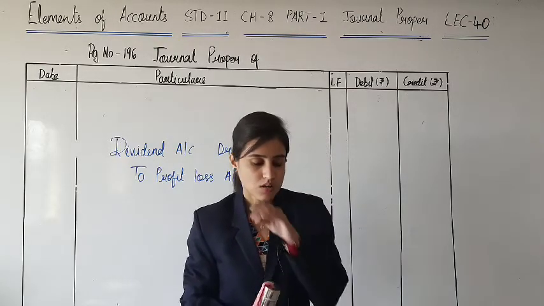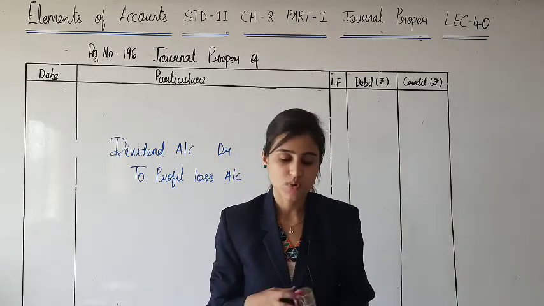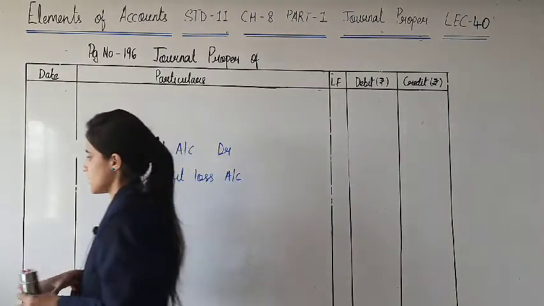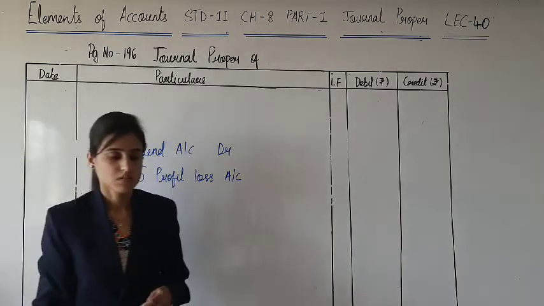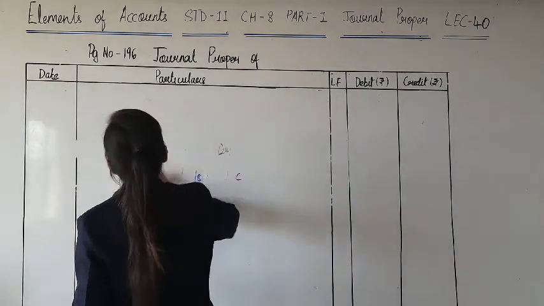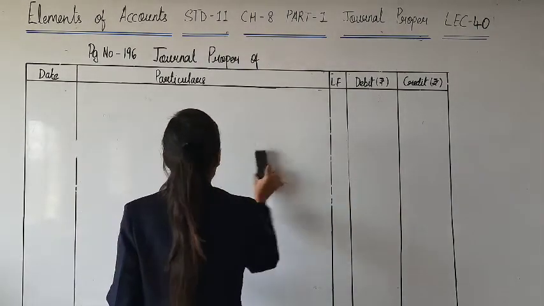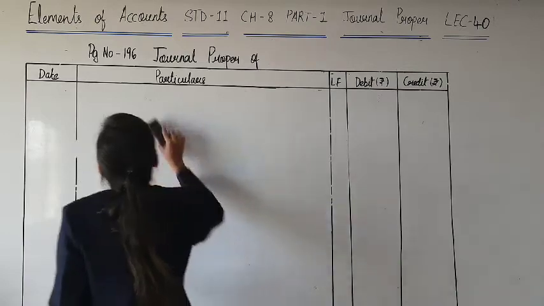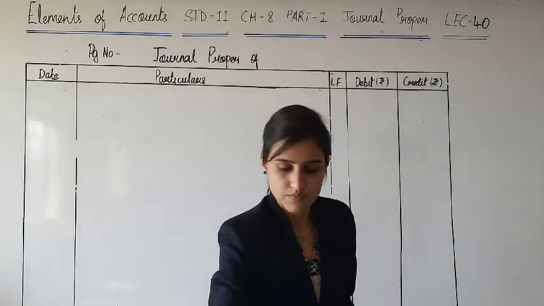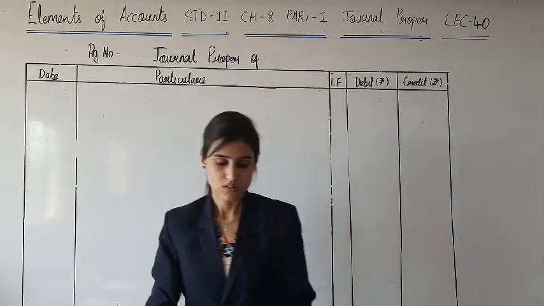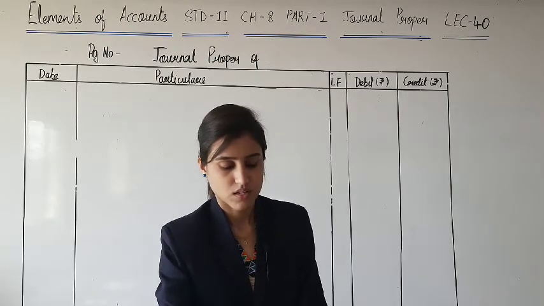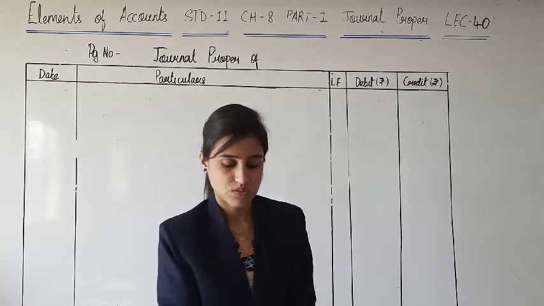It says pass journal entries for closing the following account. Page number 200, question number 9. So let us solve that, which is about closing entries. The very first thing is interest expense account.